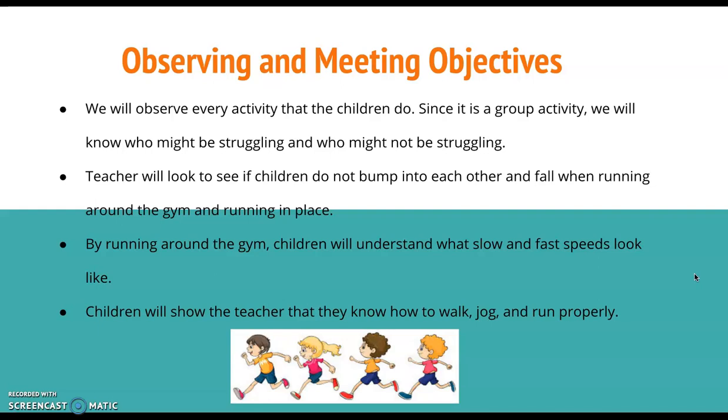For observing and meeting objectives, we will observe every activity that children do. Since it is a group activity, we will know who might be struggling and who might not be struggling. The teacher will always look to see if the children do not bump into each other and fall when running around the gym and running in place. By running around the gym, children will understand what slow and fast speeds look like, and children will show the teacher that they know how to walk, jog, and run properly.